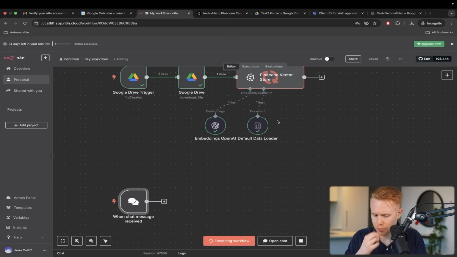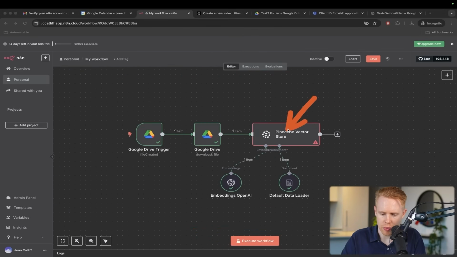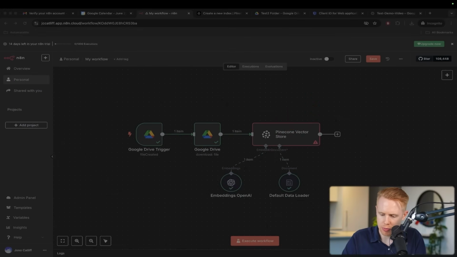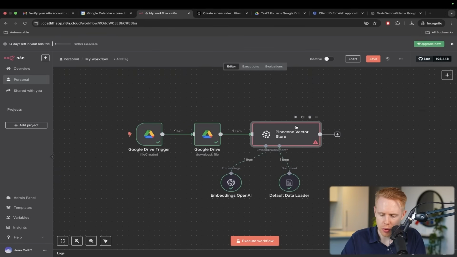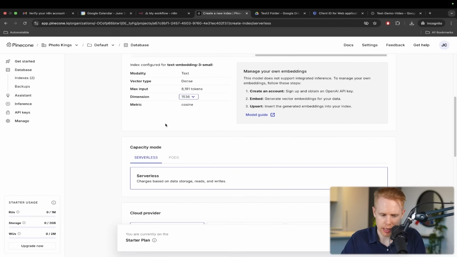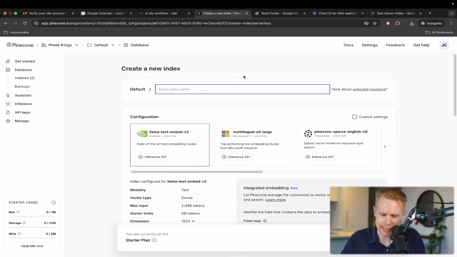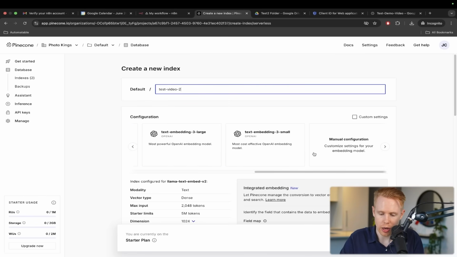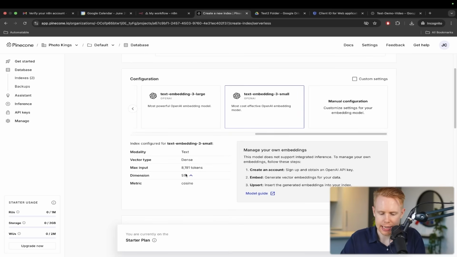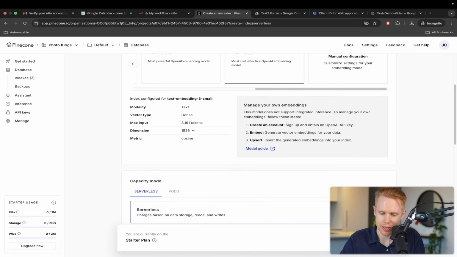Okay, and it actually looks like we ran into an error here. It says problem with node Pinecone vector store, and we entered the wrong dimension here. So what I'm going to do is go back to Pinecone and create a new index. This time I'm just going to call this test video number 2. And we need to do one small change, which I made a mistake on. The dimension down here needs to be changed to 1536 in order for this to work properly. We had it by default at 512, but it was expecting 1536 as dimensions. And once we change this, it should work.